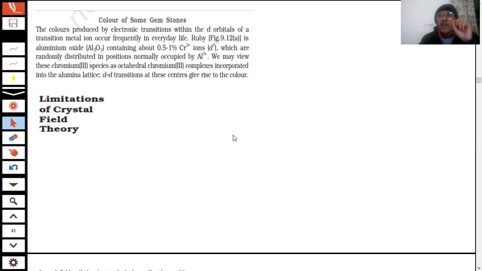Now, what in one line is Werner's theory of coordination compounds, students? Sir, Werner's theory says that in a coordination compound there are two types of valencies, a primary valency and a secondary valency. The primary valency is the ionizable valency, which is outside the coordination sphere, and the secondary valency is the non-ionizable valency. It is the coordination number.